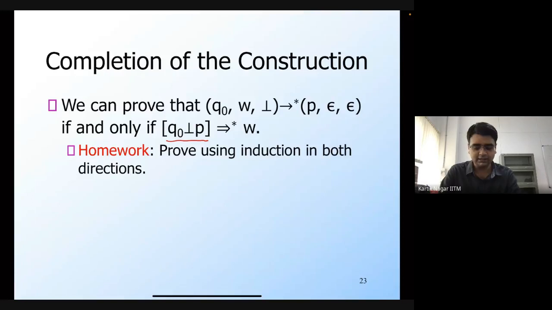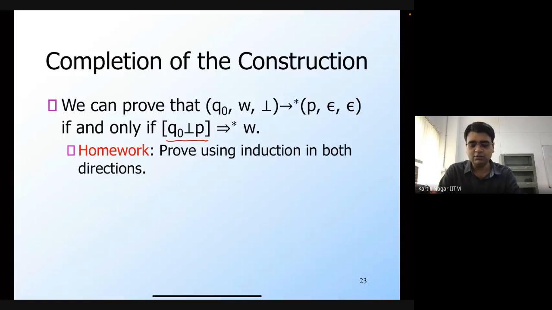So we can show that using the production rules of the grammar that we have constructed, if you can derive W from this particular symbol Q0 bot P, then this can happen if and only if there is a sequence of configurations.